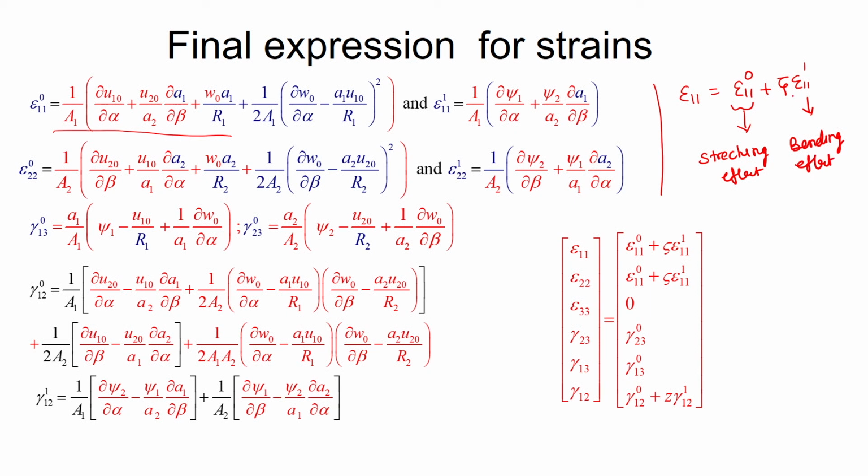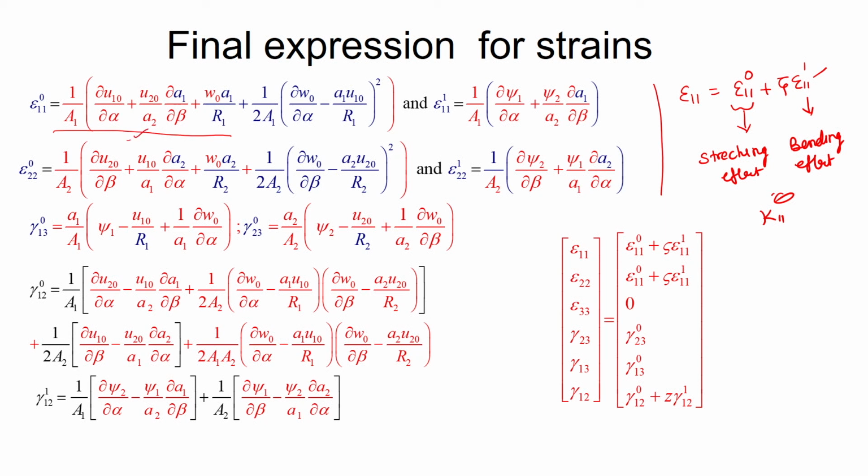Sometimes, in some books, it is also denoted by kappa like this, K11, K12, related to curvature terms or the bending. Here in epsilon 1 1 0, the explicit expression has the term u1 0 derivative with respect to alpha, and u2 0 derivative.